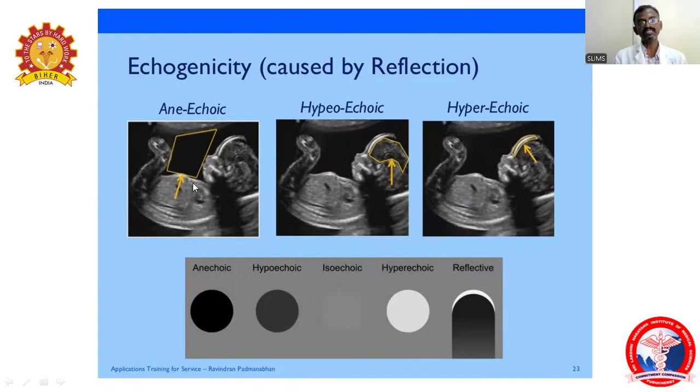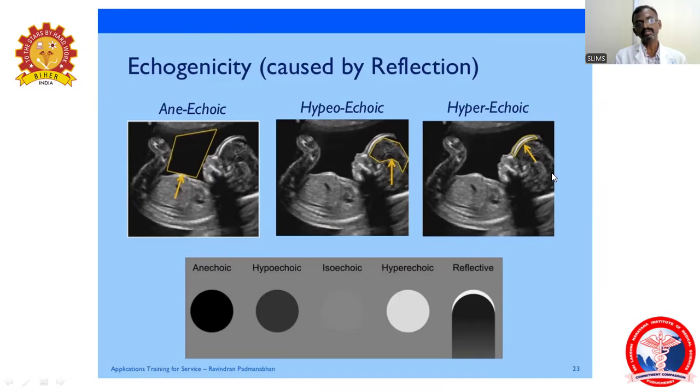Anechoic is nothing but black, jet black. It penetrates through, transmitting the pulse wave, the long-term wave will pass through it, so it will produce an anechoic appearance. And then hypoechoic: part of the incident ray will pass through the tissue and part will be reflected. In between, the reflected part will produce an echogenicity, that is called hypoechoic.